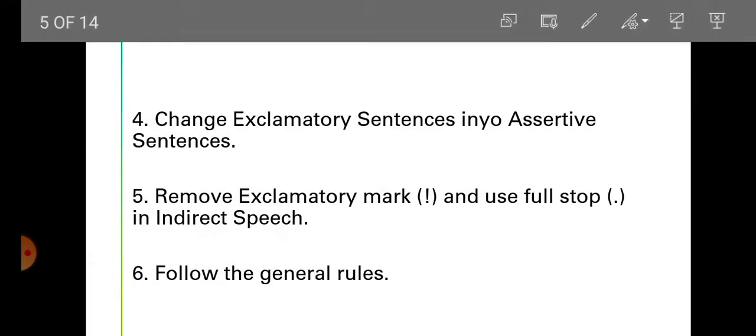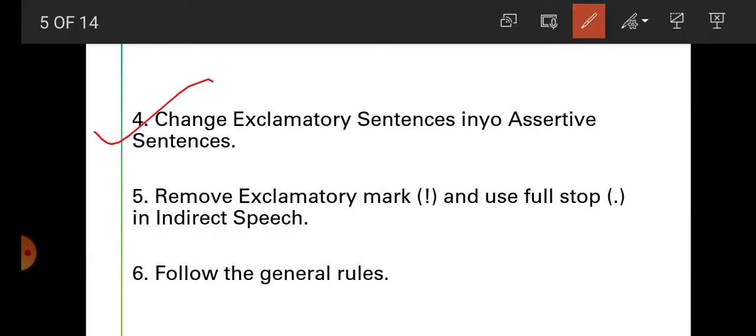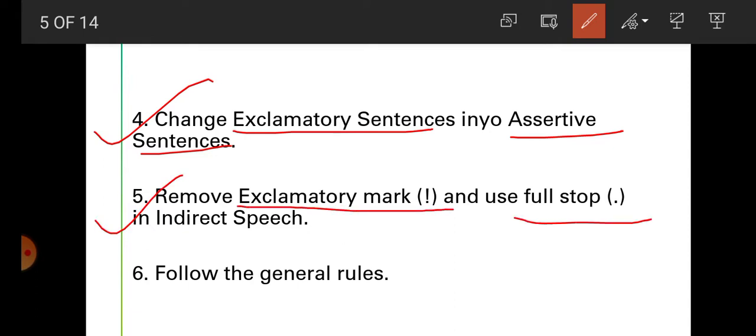Rule number 4: change the exclamatory sentence into an assertive sentence in indirect speech. Students, if there is an exclamatory sentence in direct speech, we have to change it into an assertive sentence. Rule number 5: remove the exclamation mark and put a full stop in indirect speech.